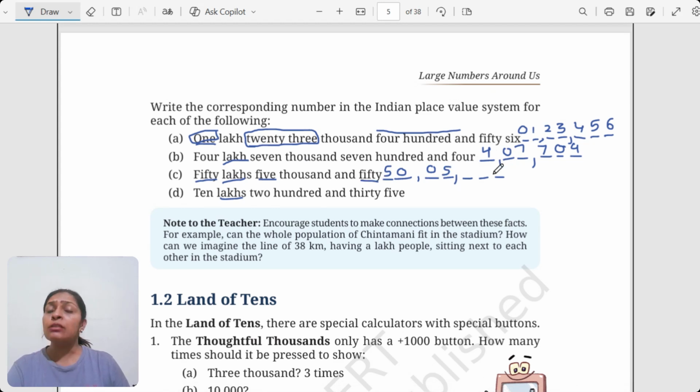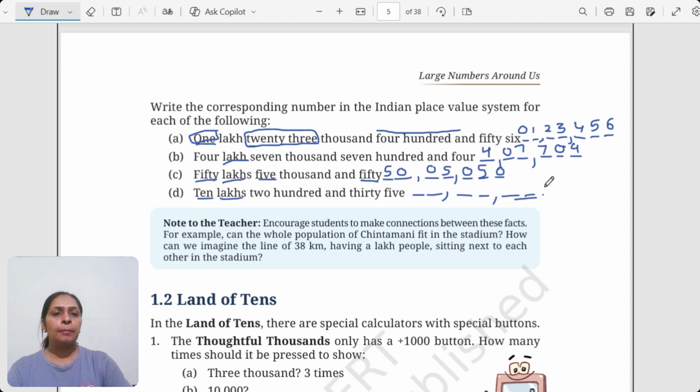But there are three spaces here. How do we write 50? 50 will come just like this, but then we cannot leave the space just like that, so I will put a 0 here. So this is the number 50 lakh 5,050. Last one, 10 lakh. Again, it's a two digit number. So what I will do here, I will put a comma like this, then two spaces, then I can put like this.